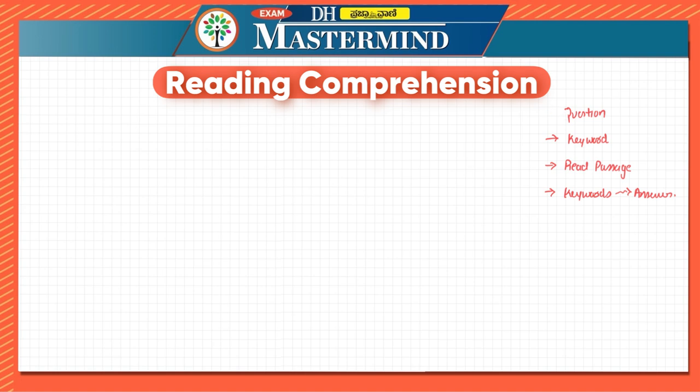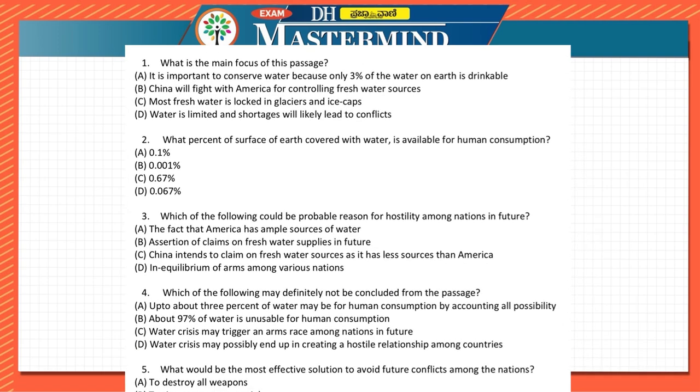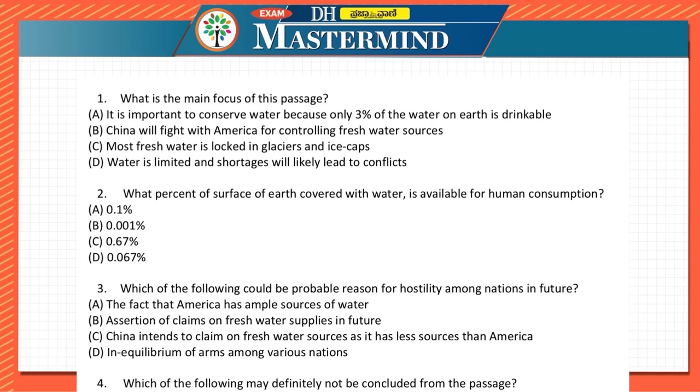At times if you are getting two options, it will be fine, but the more we practice, the better we'll get. Let us start by looking at the questions. What is the main focus of this passage? They are asking about the main focus itself. So what are the options like? It is important to conserve water because only 3% of water on earth is drinkable. China will fight with America for controlling freshwater sources. Most fresh water is locked in glaciers and ice caps. Water is limited and shortages will likely lead to conflicts.